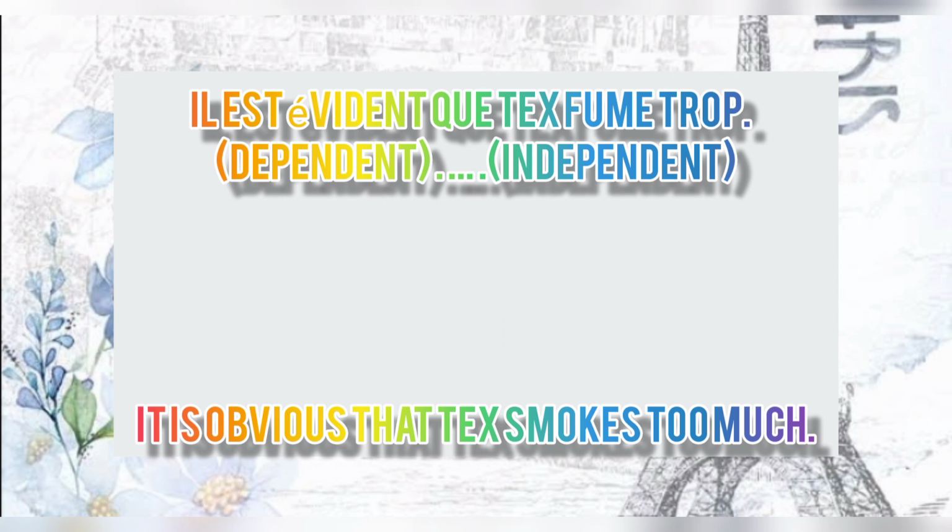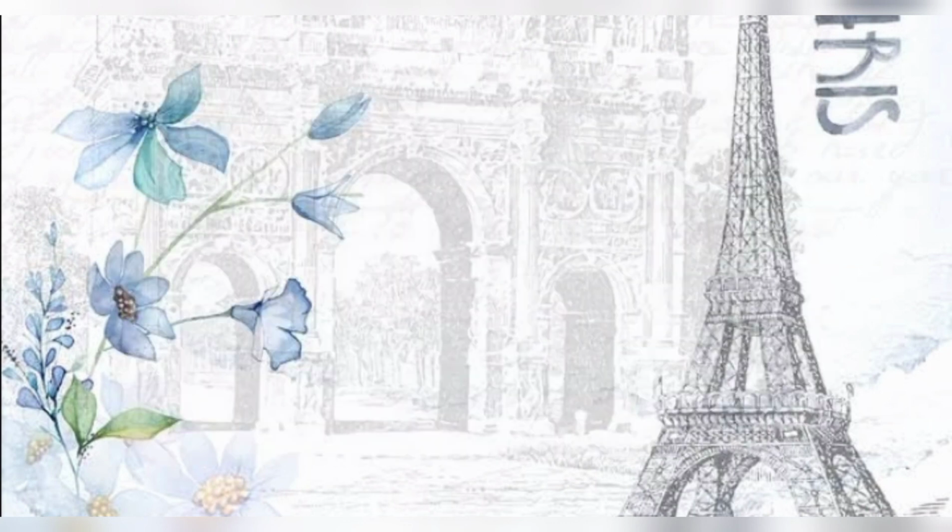If we only say "it is obvious," then the question arises: what is obvious? Tex smokes too much. That is the independent clause, and "it is obvious" is the dependent. That is, que joins the two phrases.